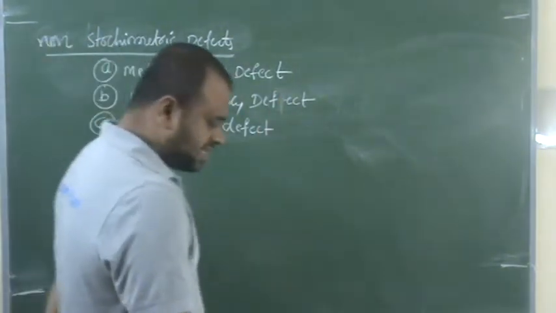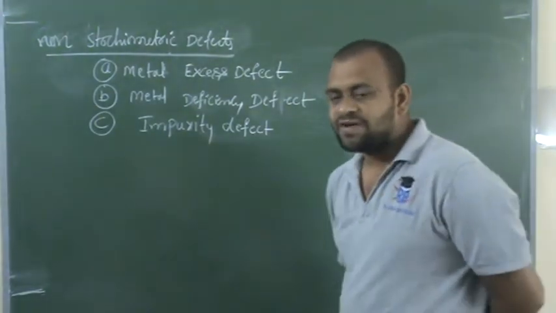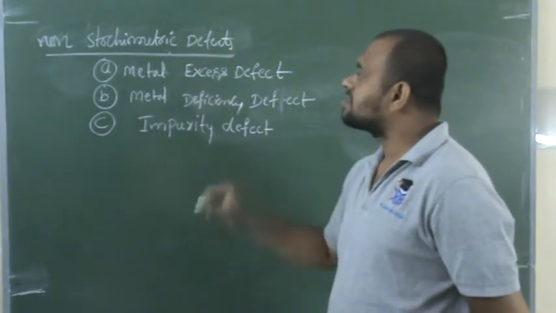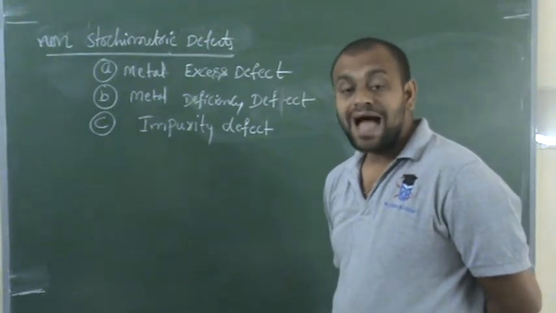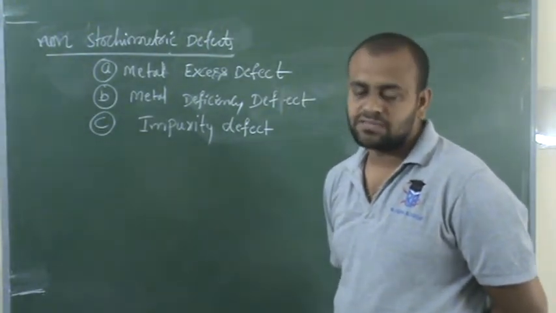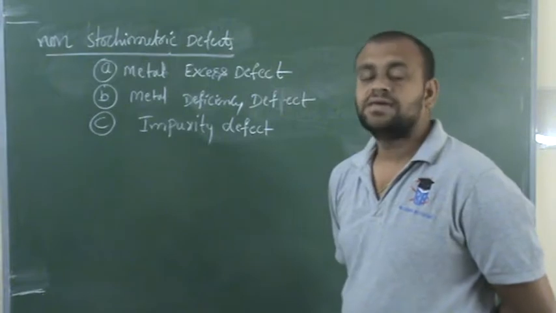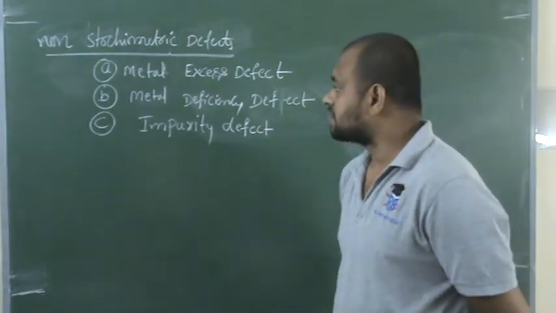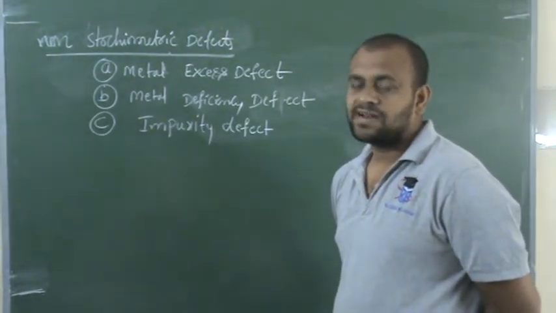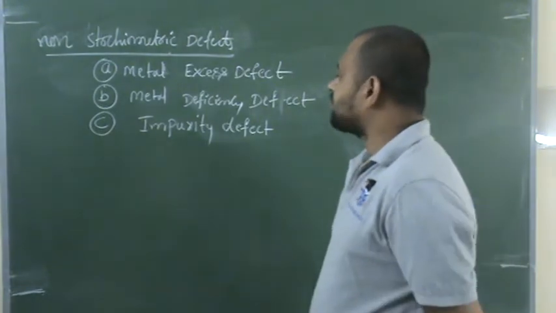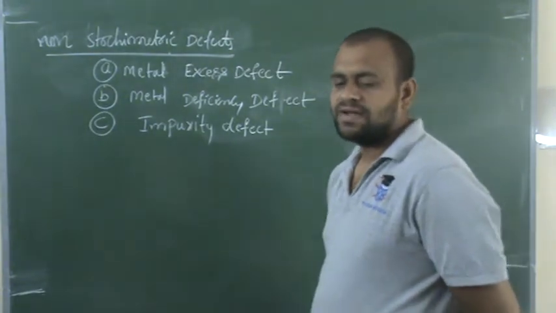Let's discuss these three types of defects one by one in detail. All three are non-stoichiometric defects. That means there is no balance in the missing of the types of particles, so stoichiometry is not maintained in these defects. So how many kinds of non-stoichiometric defects are there? Three: metal excess, metal deficiency, and impurity defect. Let's discuss them one by one in detail.